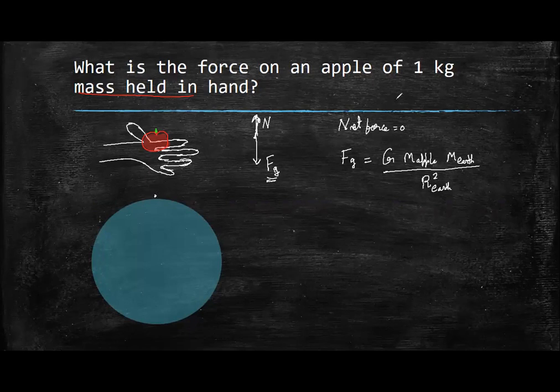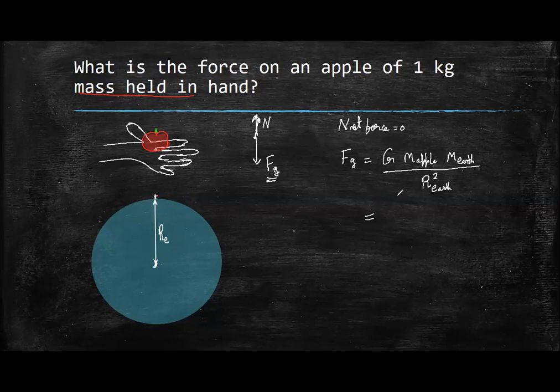The apple will also be here somewhere, and this is the distance between the center of the earth and the apple. So when we take Newton's law of gravitation, we have to take the mass of apple, mass of the earth, and the distance between the center of the earth and the apple. So this is the radius of earth.